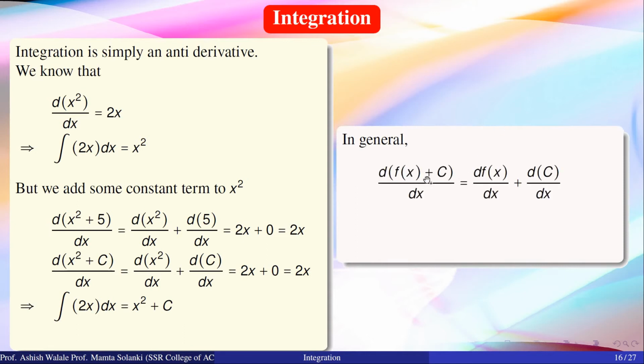In general, if f of x is any given function, and we consider the derivative of f of x plus any constant term c with respect to x, then we can split this into the derivative of f of x with respect to x and the derivative of c with respect to x. The derivative of a constant term is 0, and suppose that the derivative of f of x is g of x, then we write this as the integration of g of x is equal to f of x plus c.